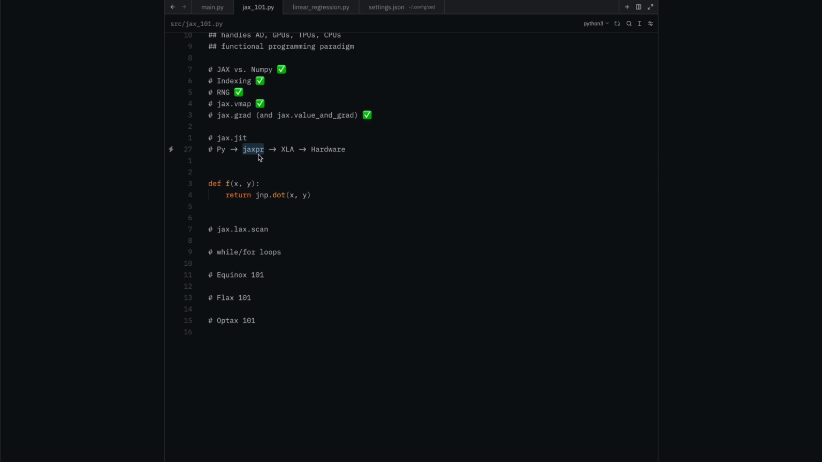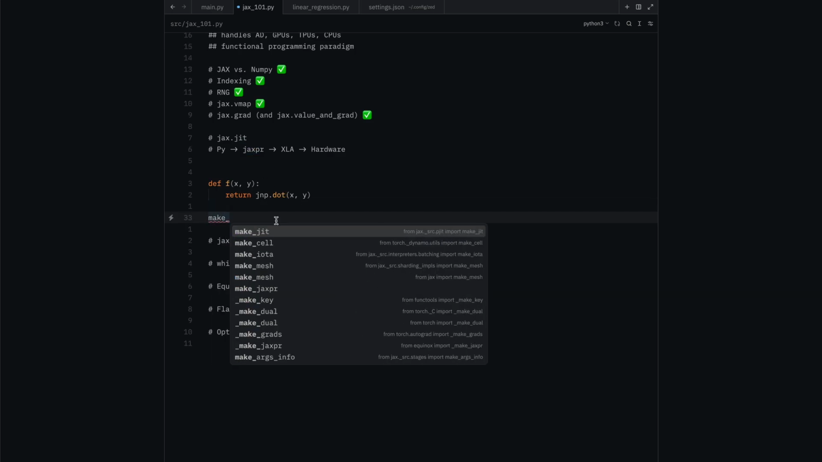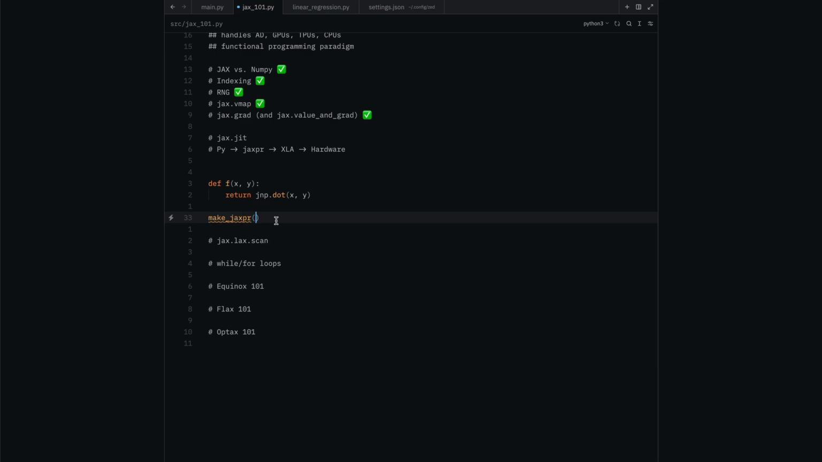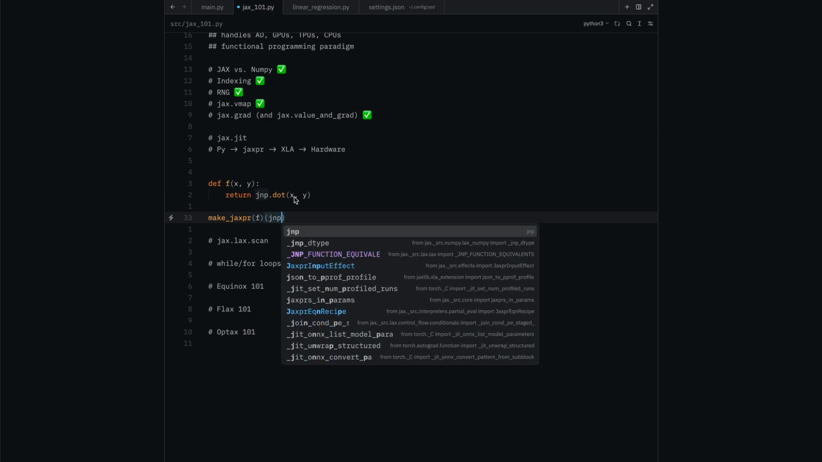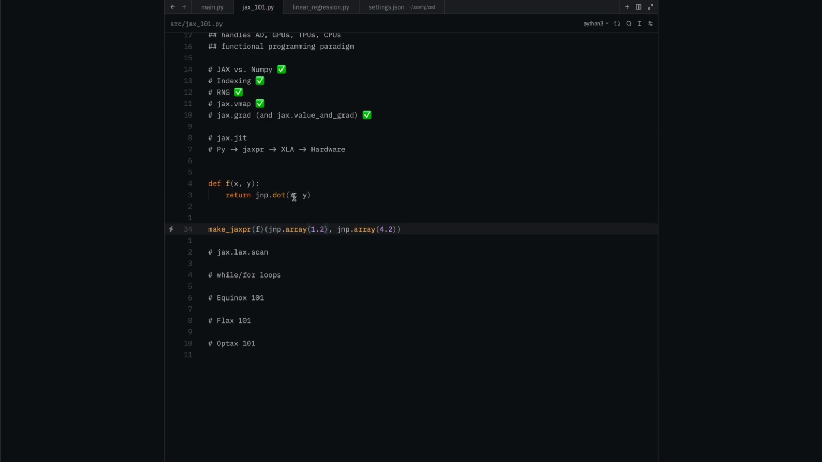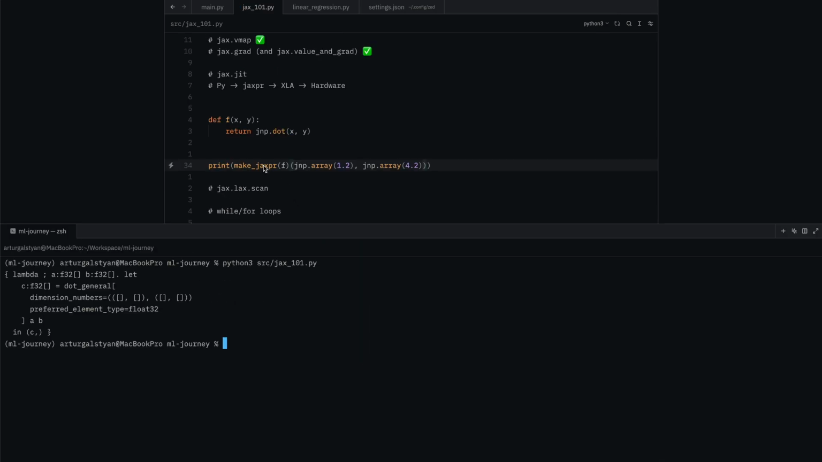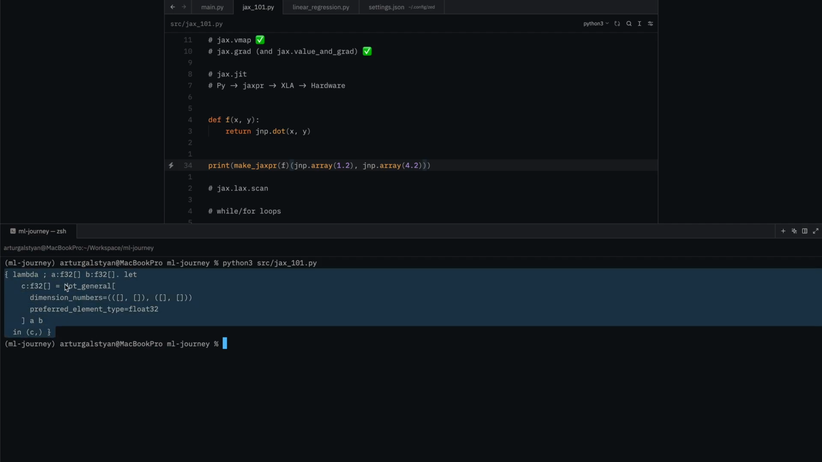But now let's actually have a look at what this JAX expression looks like. So we can use the function make_jaxpr from JAX, give it our function as input, and then also give it some example values for our function. For example, that can be 1.2 and 4.2. If we print the expression, we can see something here in the console, and this is the JAX expression that gets generated from our function.